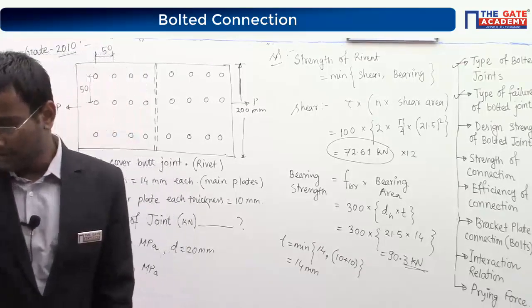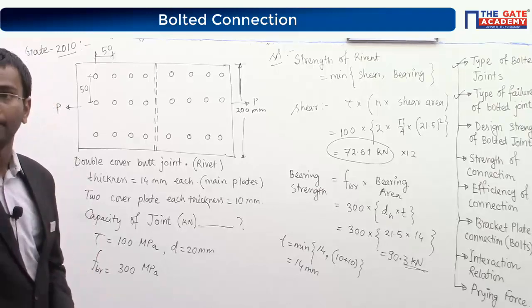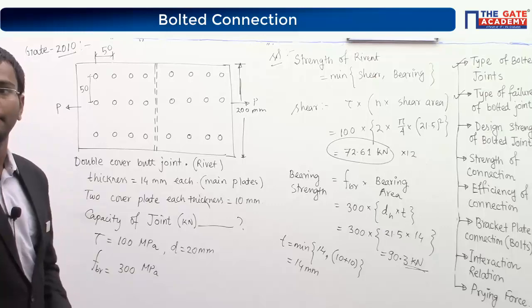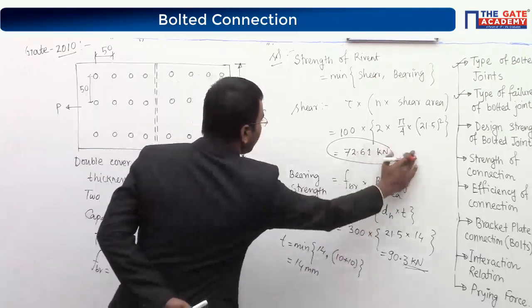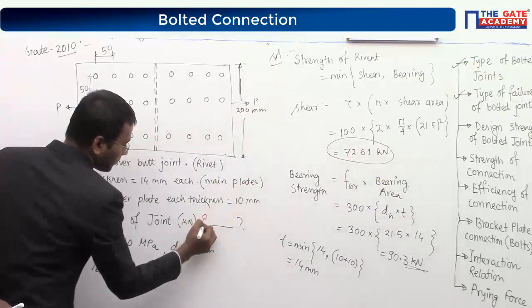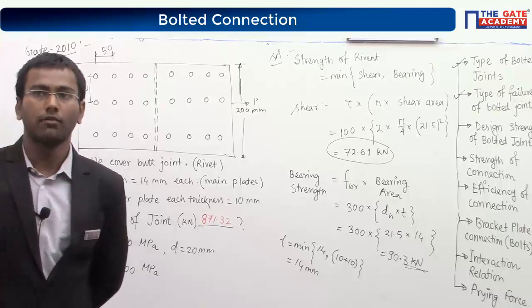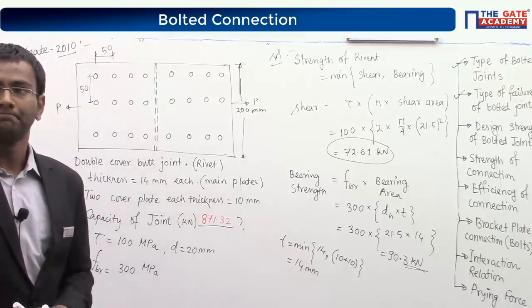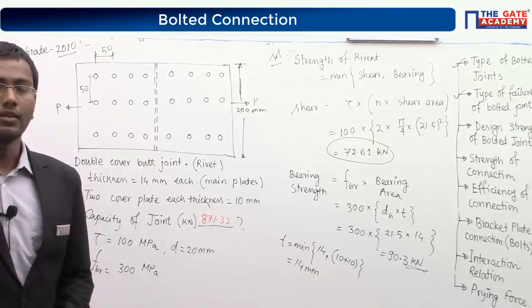So tell me, what is the strength or capacity of the joint? 871.32. So this is your answer, 871.32 kilonewton. This is the strength of the connection part.